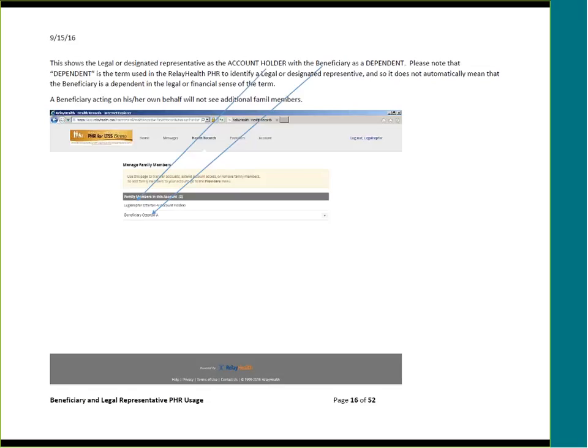This shows a beneficiary as a dependent. However, please note that dependent is the term used in the Relay Health Personal Health Record, and it does not automatically mean that the beneficiary is a dependent in the legal or financial sense of the term, even though, of course, they may well be. A beneficiary acting on his or her own behalf will not see additional family members.